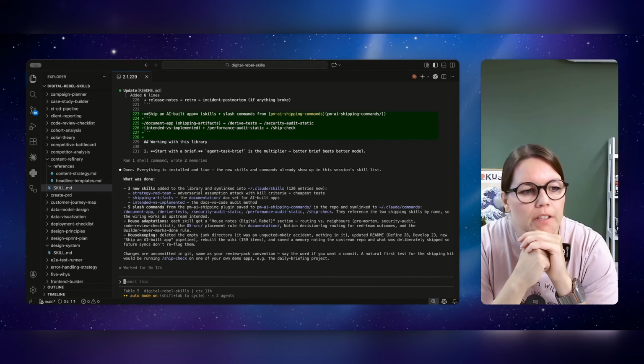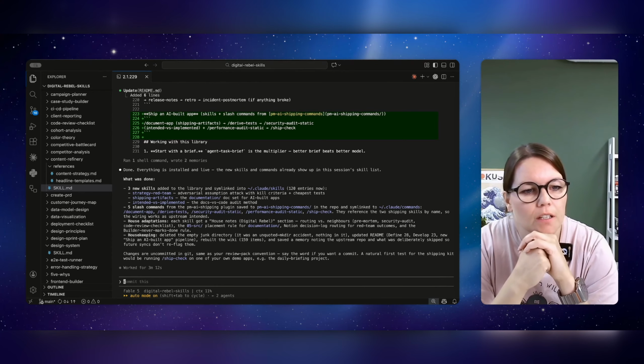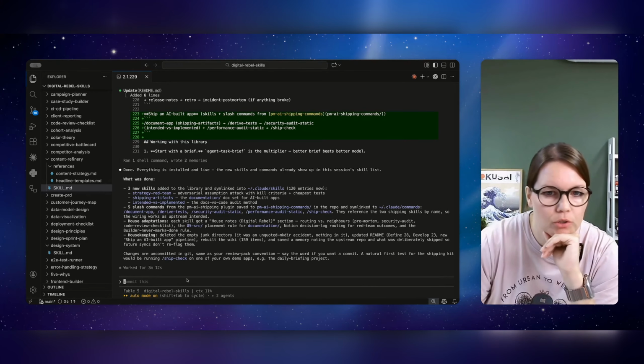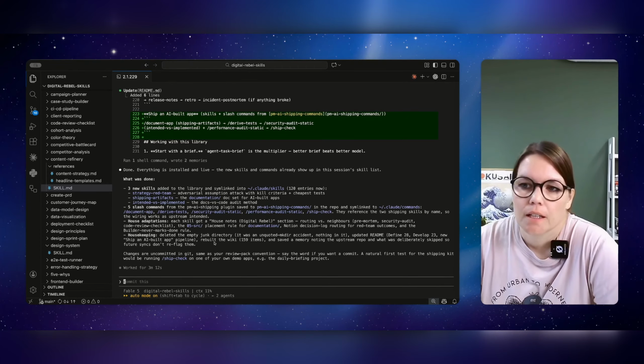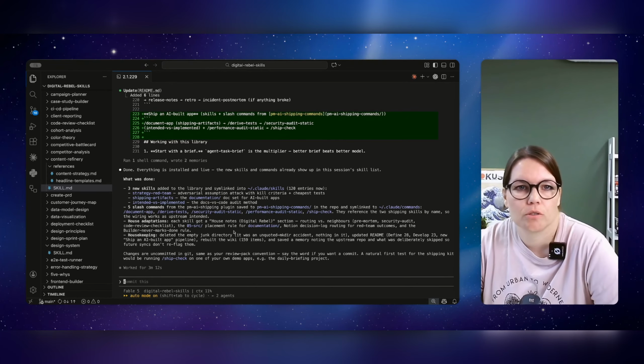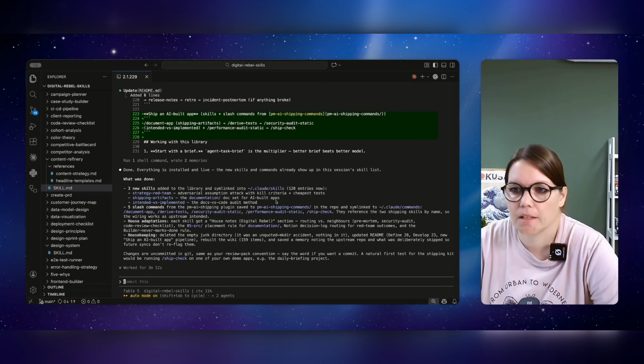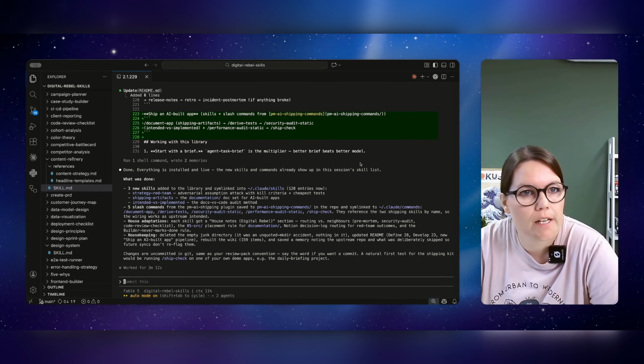And here's the summary, all done. So everything is installed and live. The new skills and commands already show up in the session skill list. And the skills wiki that I earlier showed is now also updated because it updates itself based on the modifications to the different skills files. So, but yeah, 3 skills are now added to the library and soon linked into Claude skills.